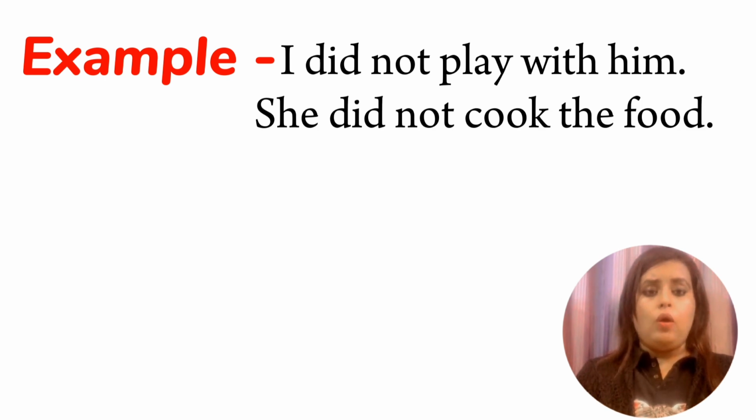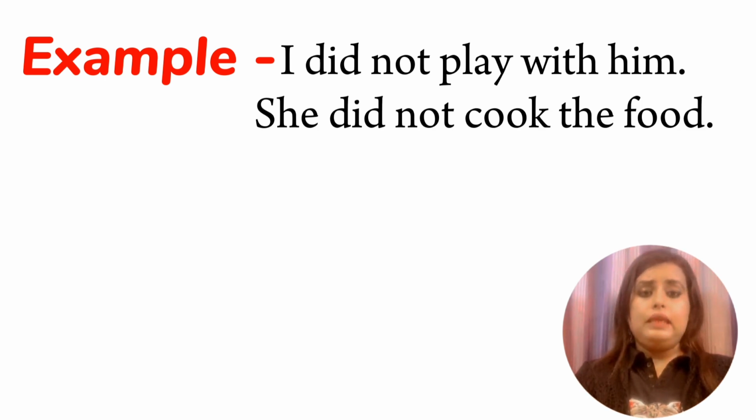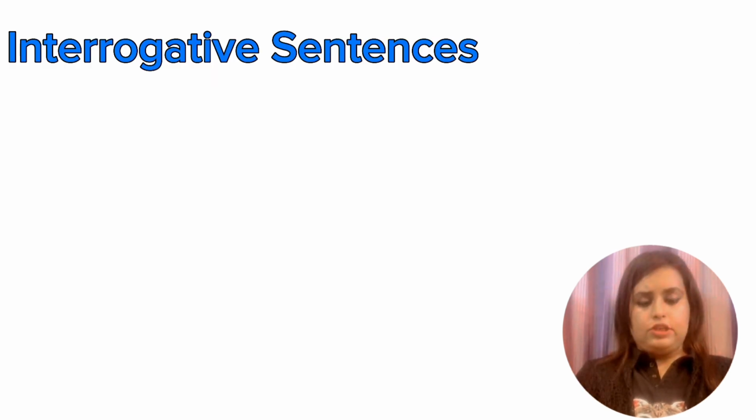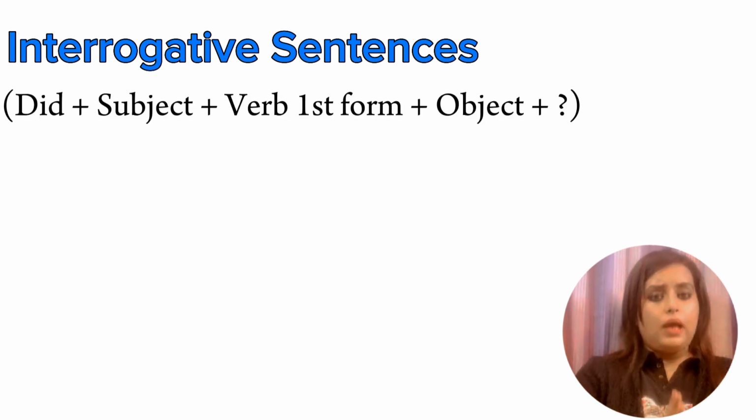She did not cook the food. Next, he did not love me. So here, after did, I have used verb first form. Now the rule for the interrogative. Interrogative, the rule will be did plus subject plus verb first form plus object, followed by a question mark.